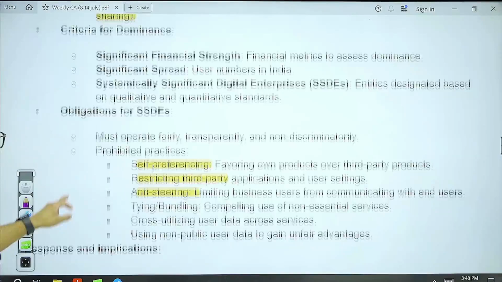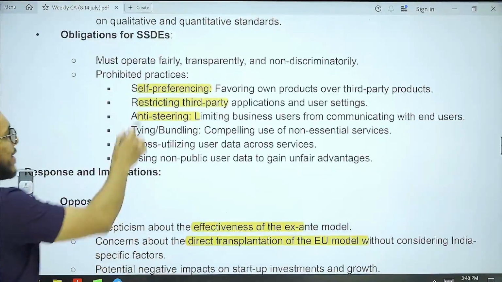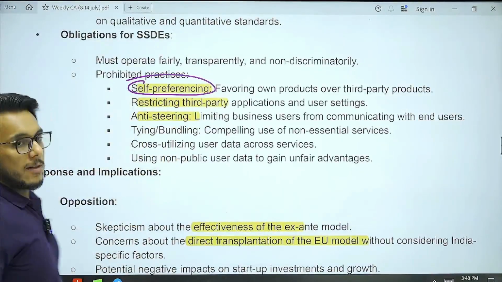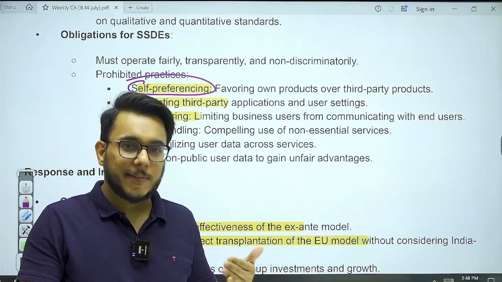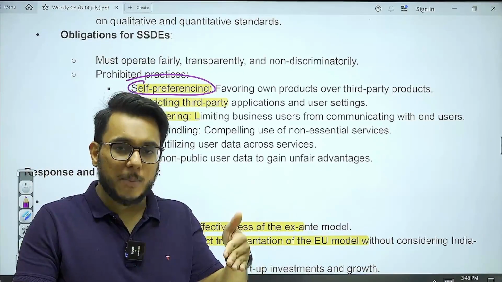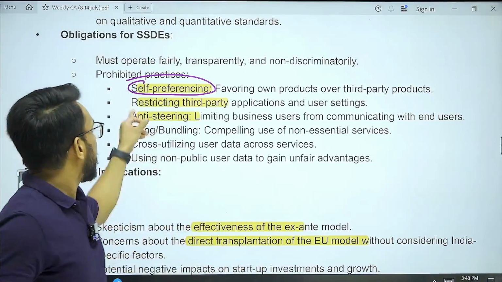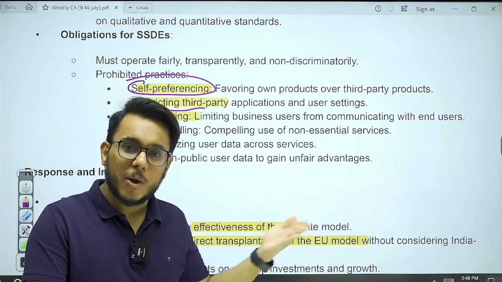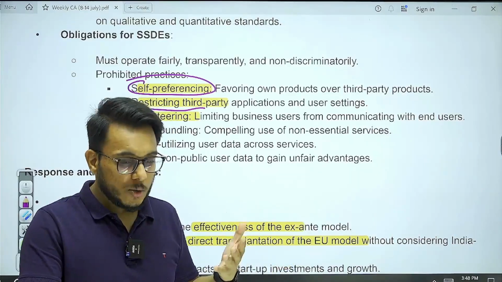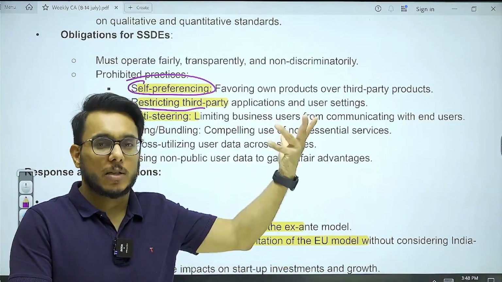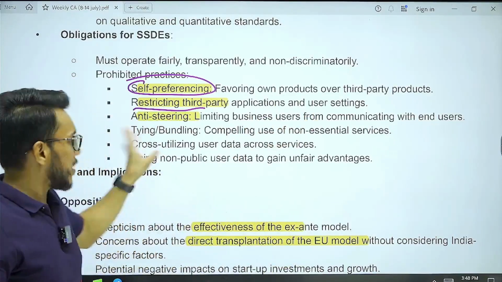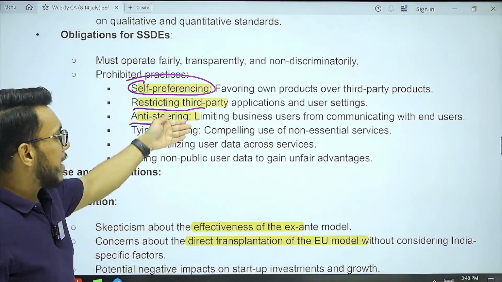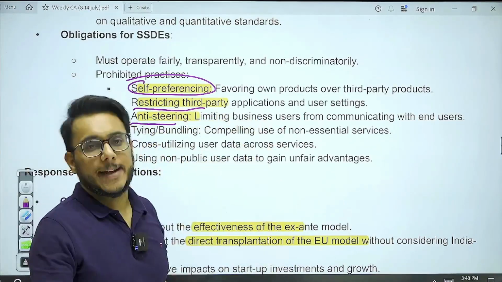Then obligations are there. Number one, self-preferencing is not allowed. For example, Google cannot prefer its own apps on the Google Play platform while restricting third-party applications. If Google runs the Google Play Store and doesn't allow some other third-party apps, that is prohibited. Next, anti-steering: limiting business users from communicating with end users.